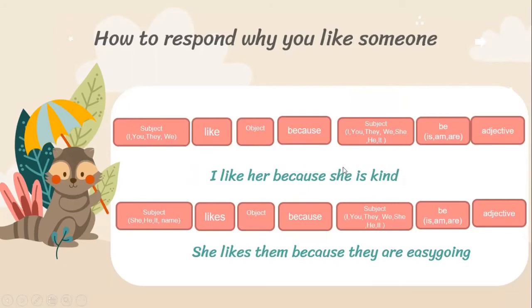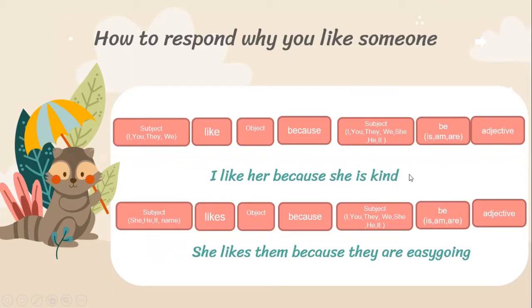If the object is her, the subject could be she. And then to be, as we know, we have three: is, am, and are. Am is for I, and are is for you, they, and we, and is is for she, he, it. And then kind, the adjective.